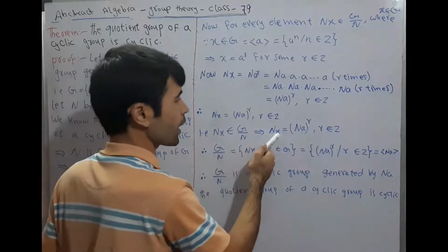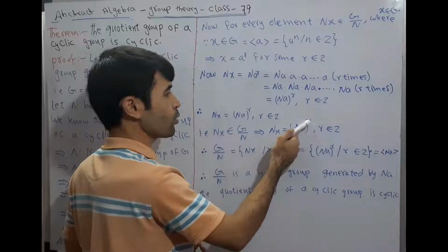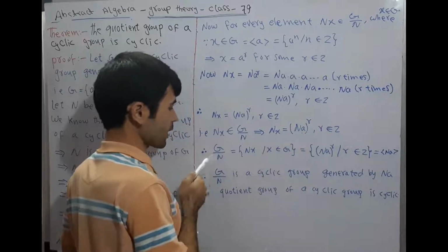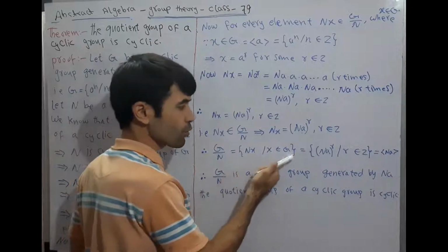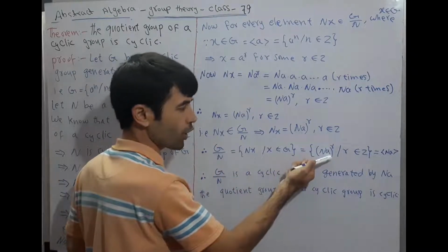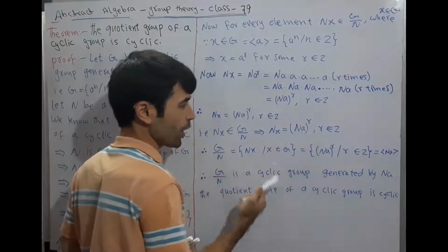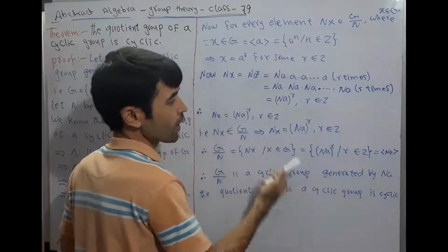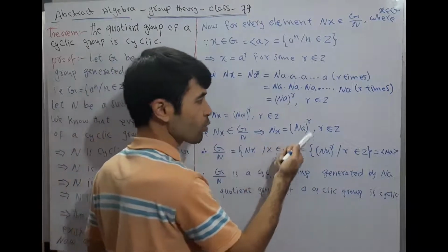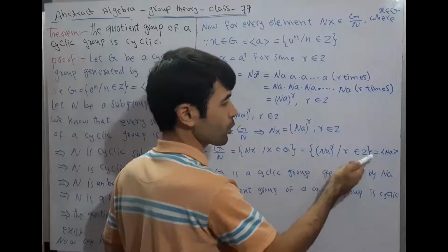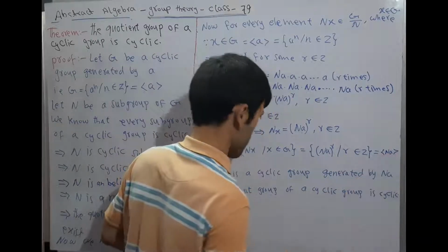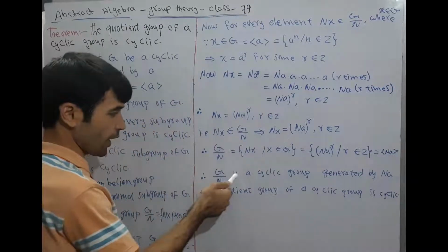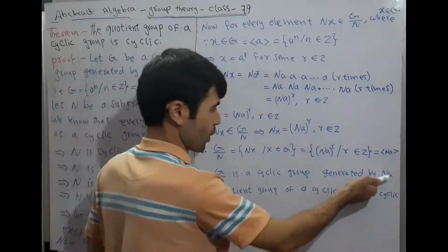This implies nx is equal to (na) whole to the power r, r belongs to Z. Therefore, the quotient group G by N is equal to {nx such that x belongs to G}. Instead of nx, we can write (na) whole to the power r, such that r belongs to Z. This implies the cyclic group which is generated by na. Therefore, G by N is a cyclic group generated by na.